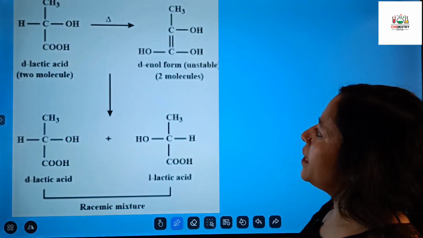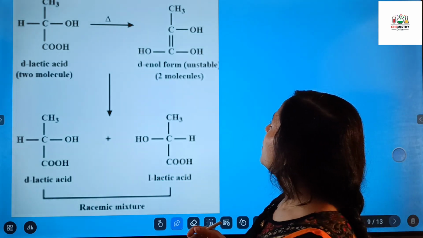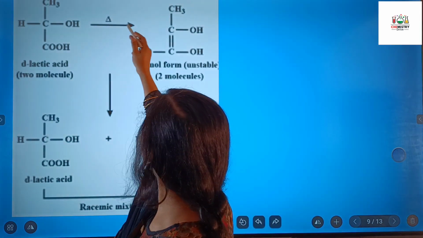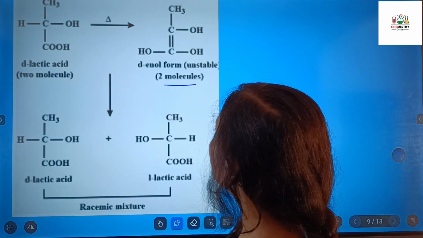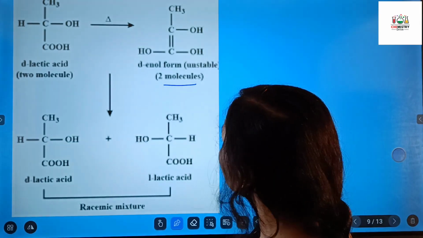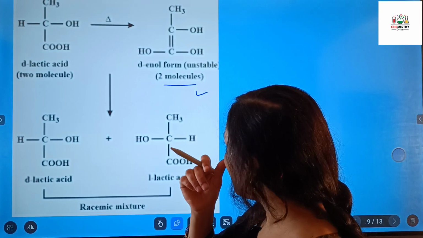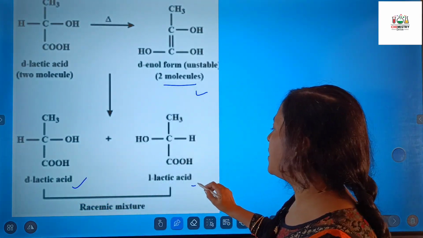Now you can see in the slide that there is lactic acid. This lactic acid, when we are just heating it, first we get this enol form. This is an unstable form. This is an intermediate form, a temporary form. After that we get D-lactic acid and L-lactic acid.